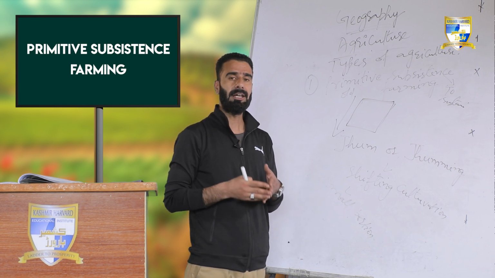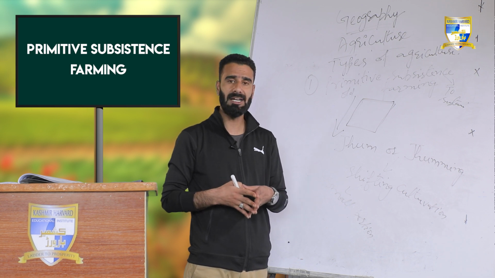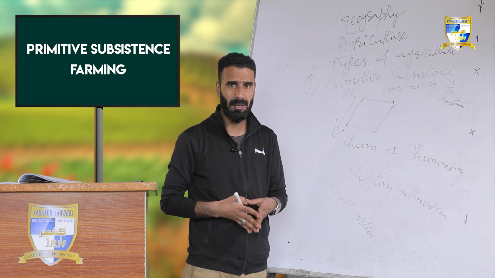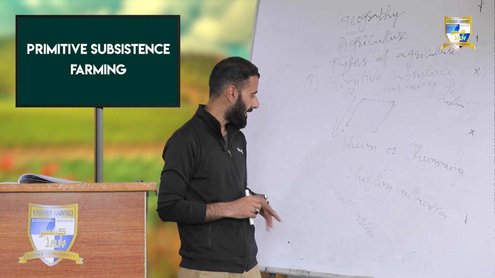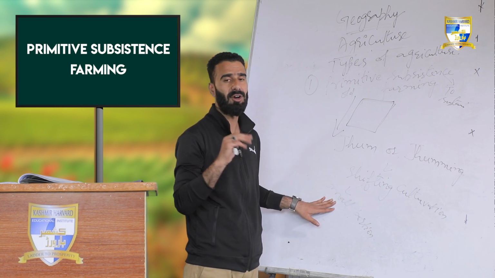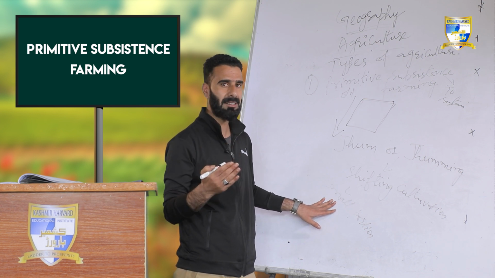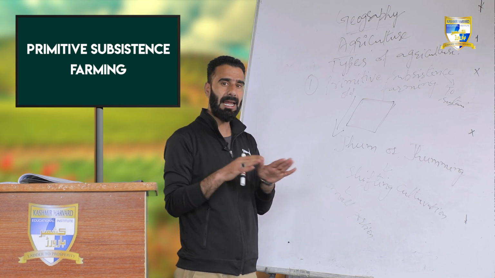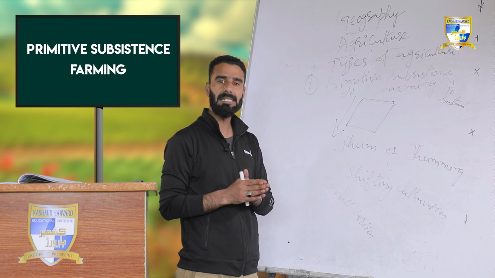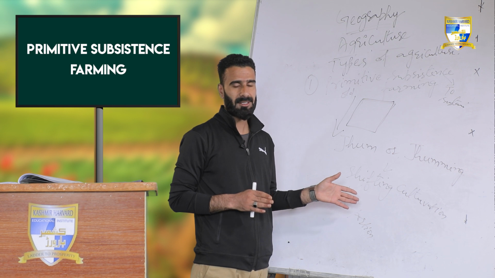We know that in forest areas natural vegetation is available, so it becomes very difficult for the farmers to raise various types of crops there. So what they actually do, firstly they select a portion in the forest area and start deforestation there. They cut down all the trees or they burn the trees so that the land would be available for agricultural purposes. Once the land is cleared of trees, agricultural activity starts.